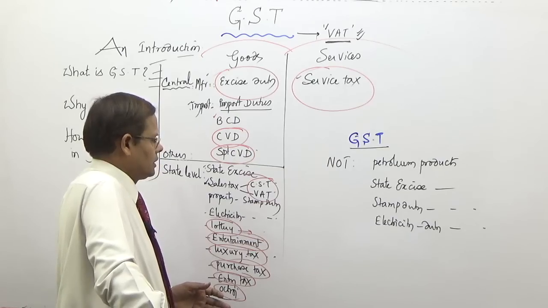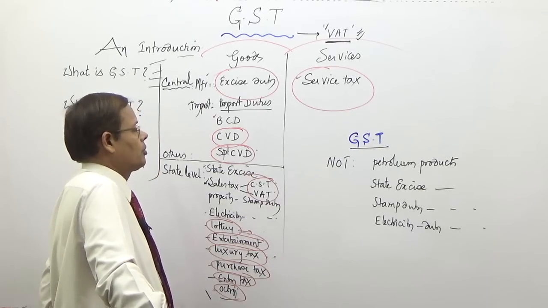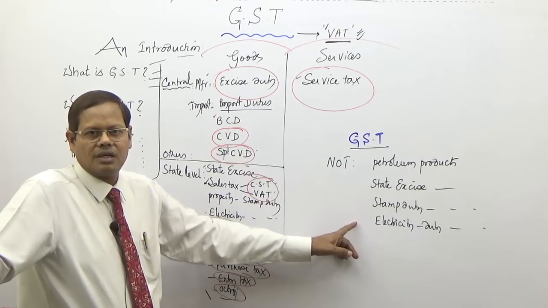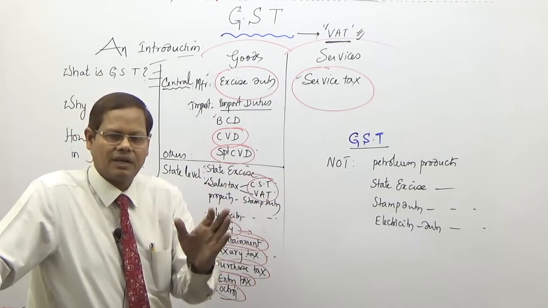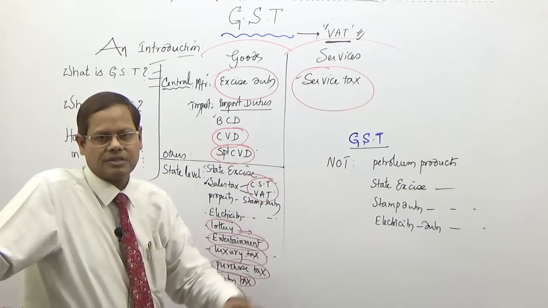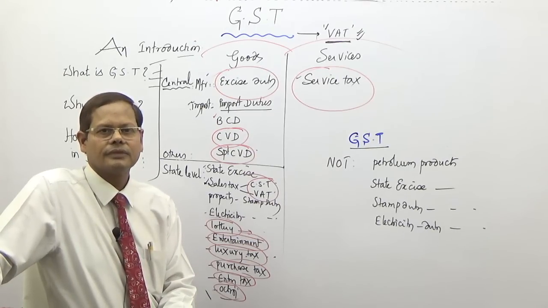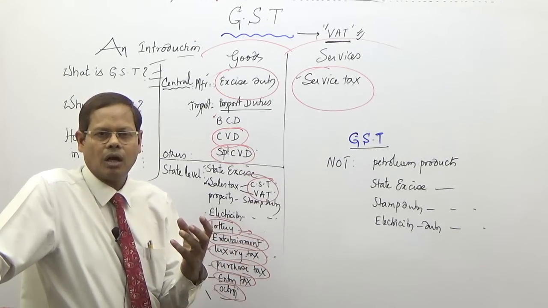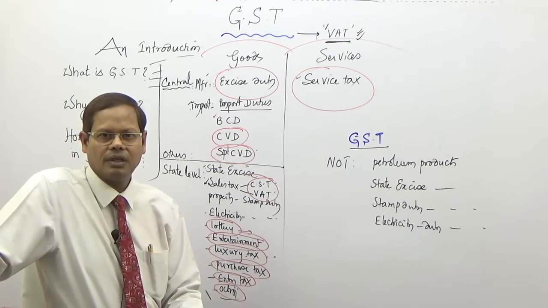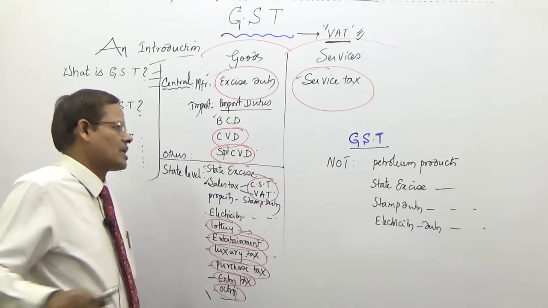So practically, electricity, property taxes, stamp duty, and petroleum products, these are out of GST right now, and because of the presence of these, there is still some cascading effect. You cannot say that the cascading effect has been totally removed. It is still there because of these. Suppose these also are subsumed under GST, then almost a near perfect value added taxation system with minimum or no cascading effect is possible. Right now, there is still some cascading effect.